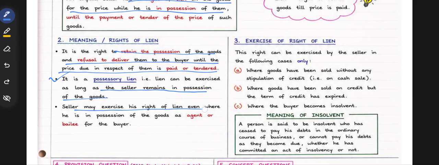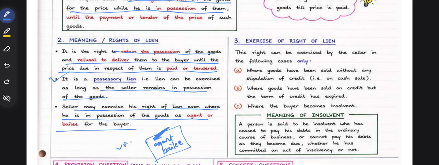The seller may exercise his right of lien even where he is in possession of the goods as agent or bailee for the buyer. If he has received the goods as agent or bailee of the buyer but he is called an unpaid seller, then he can exercise the right of lien in the goods.